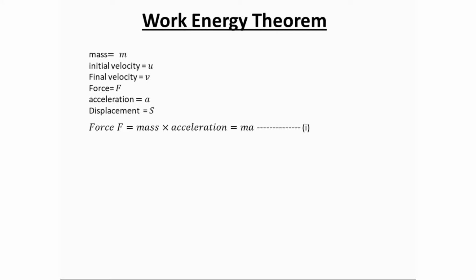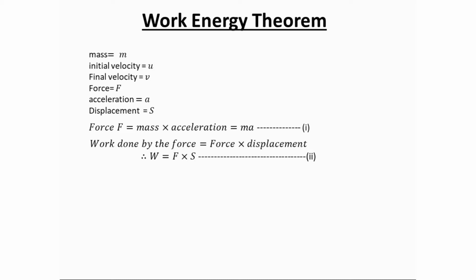Now force we know is F equals ma, that is mass into acceleration. This is equation 1. Now work done by the force is equal to what? It is force into displacement. So W equals Fs. This is my second equation. Now from the relation v square equals u square plus 2as, this is the same relation we have used for the expression of kinetic energy. Just rearranging, because I need to substitute the value of capital S, that is displacement, in equation 2, I have s equals v square minus u square upon 2a.